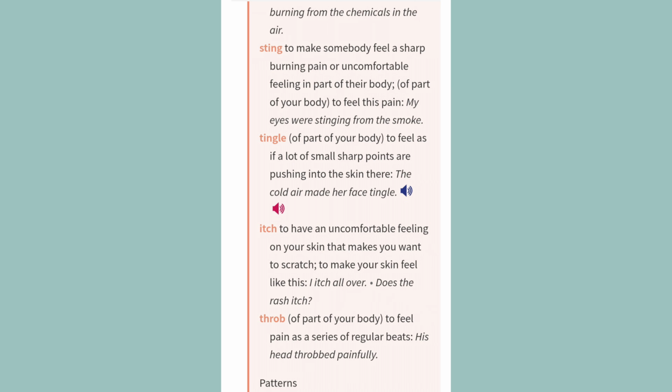Itch: to have an uncomfortable feeling on your skin that makes you want to scratch; to make your skin feel like this. Examples: I itch all over. Does the rash itch? Throb: of part of your body, to feel pain as a series of regular beats. Example: His head throbbed painfully.